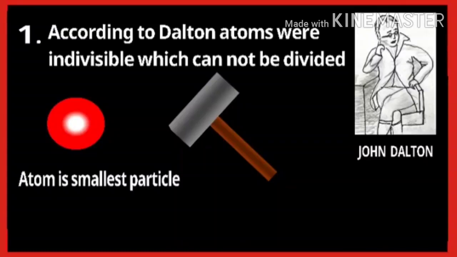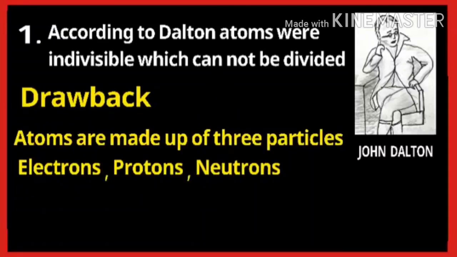But we know that there is the existence of protons, electrons and neutrons which are present in the atom. It means atoms are divisible.